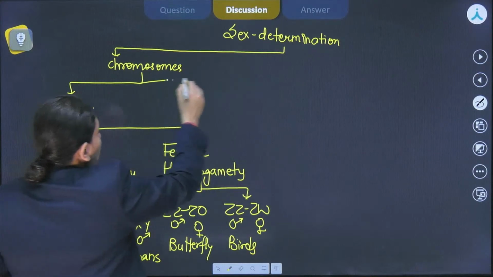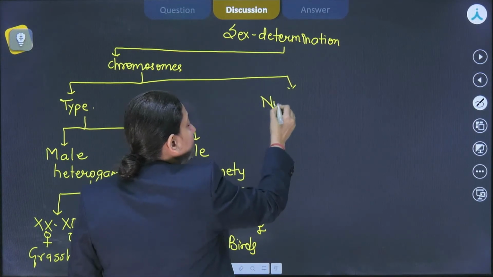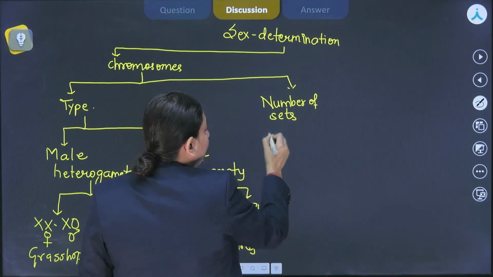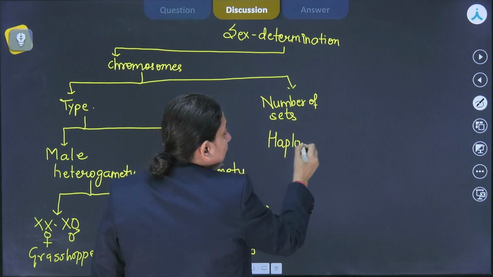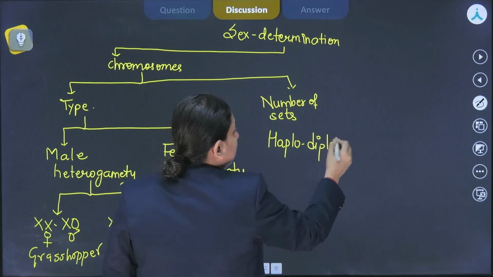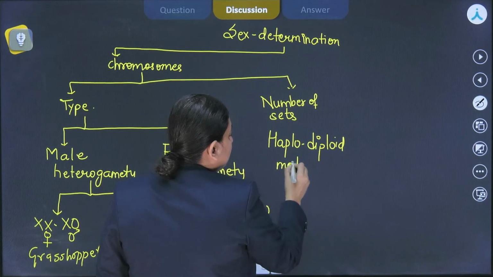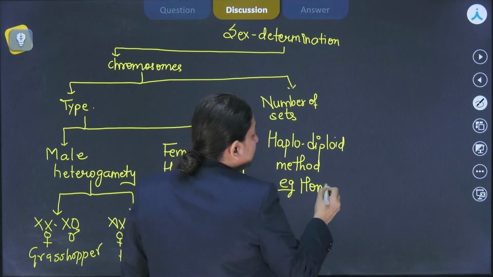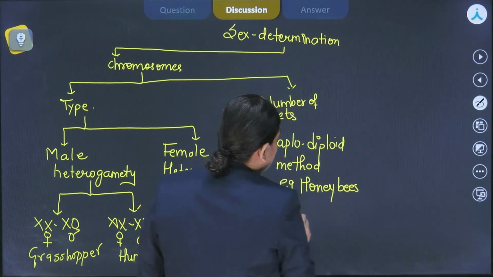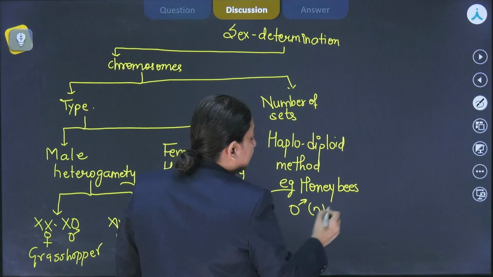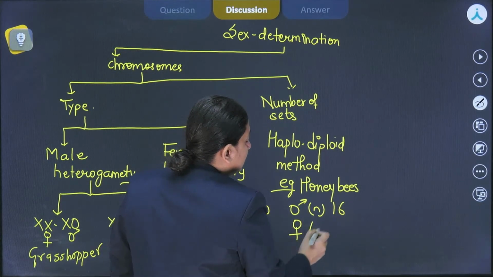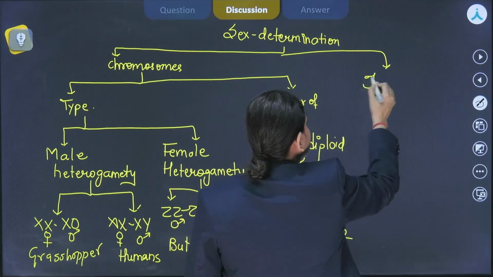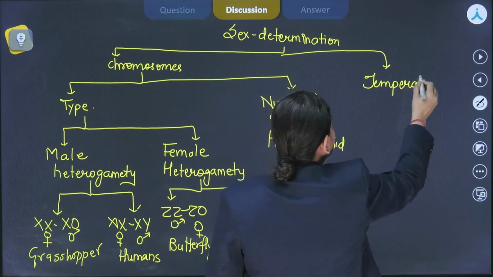Then we could also decipher it based on the number of sets of chromosomes. So over here we could see the case of haplodiploid method of sex determination. This could be seen in case of honeybees, as we have seen, where the males are going to be haploid, having 16 chromosomes, and the females are going to be diploid, having 32 chromosomes. Apart from this, we could also decipher it with terms of temperature or the environmental conditions, we could say, right?